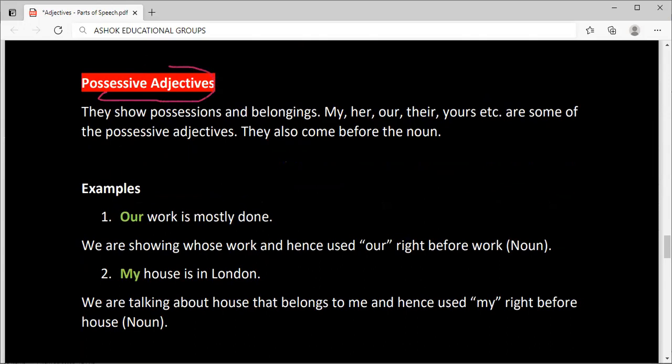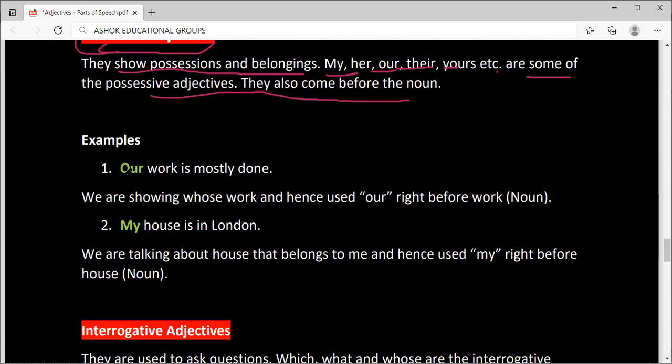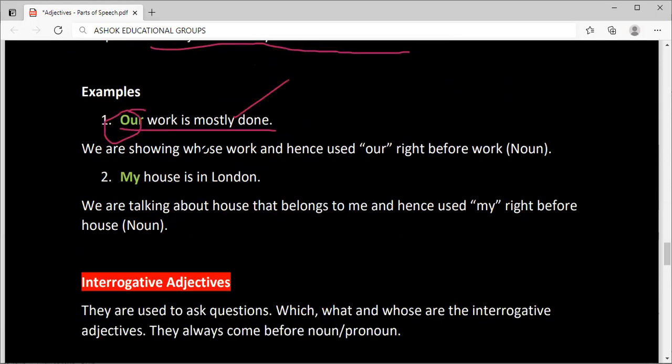Possessive adjectives. They show possessions and belongings. My, her, their, your, etc. are some of the possessive adjectives. They also come before the noun. See, our work is mostly done. Our is possessive adjective.